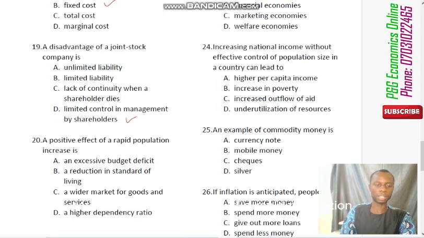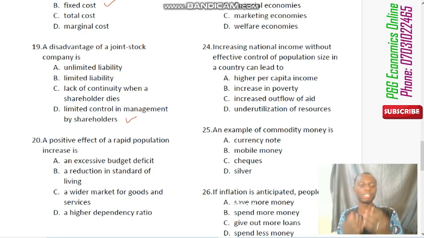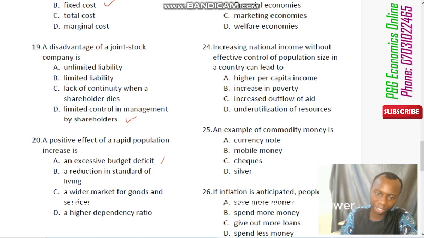Now question number 20 says that a positive effect of a rapid population increase is what? If population keeps on increasing rapidly, what would be a positive effect? A good thing that will happen. Now look at option A. It says an excessive budget deficit. That is a negative thing, so it can never be the answer.